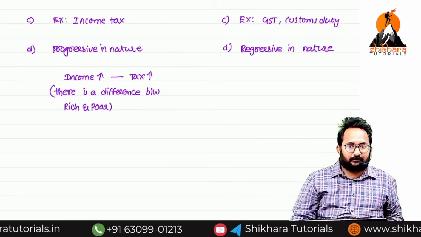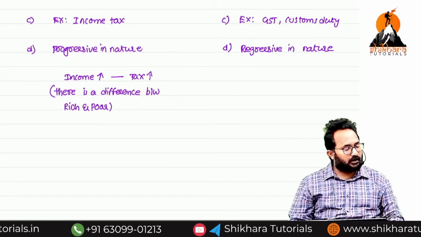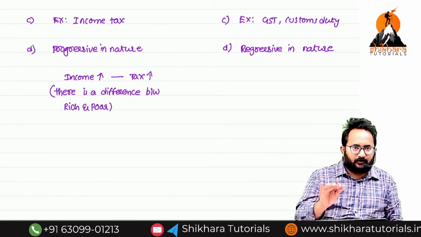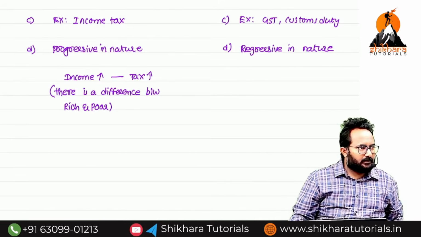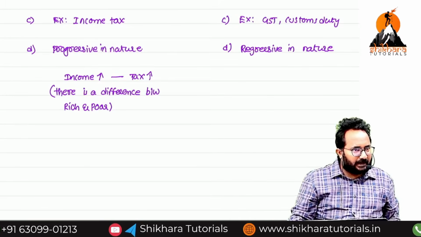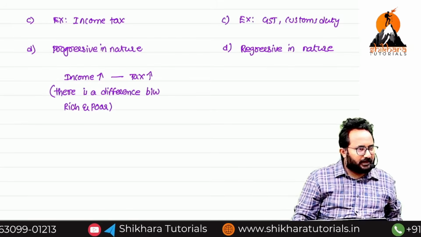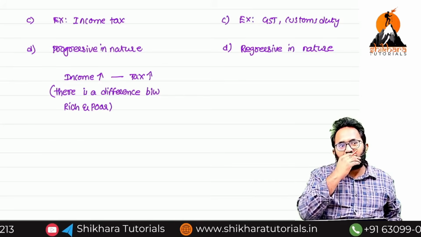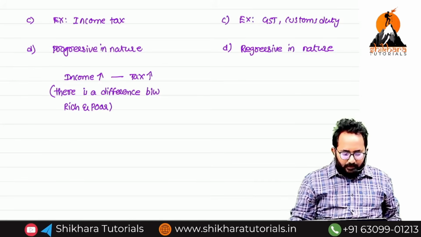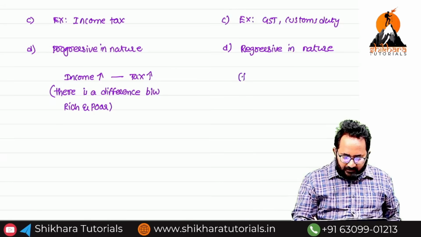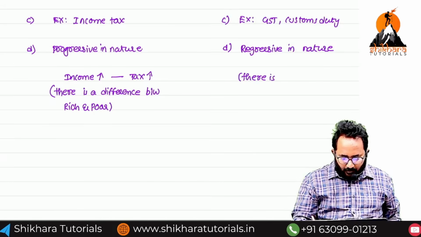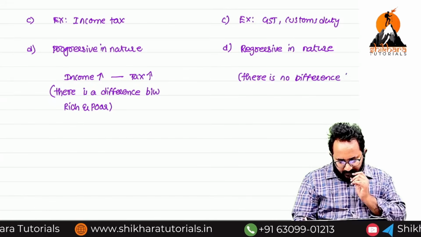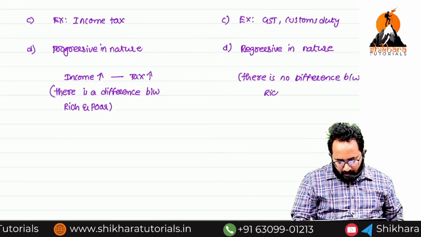They will sell that product to you for how much amount? 52. Even if a beggar goes to the shop, he has to pay 52. Correct? If a rich person goes to the shop also, he has to pay 52. That means how much amount of tax? Tax is same in the hands of all the persons. Here there is no differentiation between rich and poor.